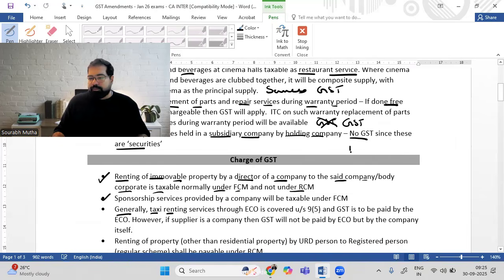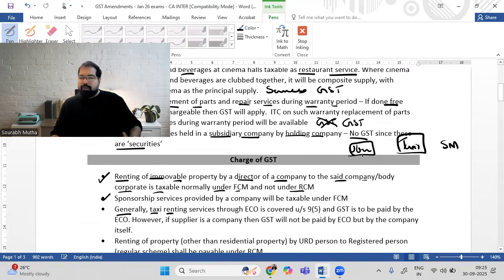Guys, this is Uber. They have a taxi or a taxi driver, and this is me. I'm booking it. And Uber is charging me 1000 plus GST. Now Uber is going to charge me. I'm ready to bear the burden, so I will pay the GST. But I will pay to whom? The taxi driver or Uber.